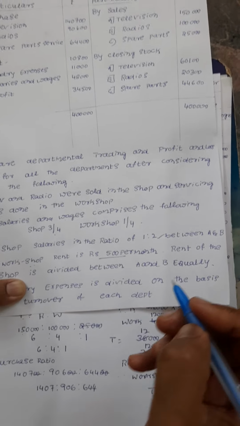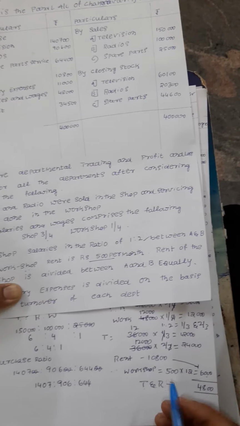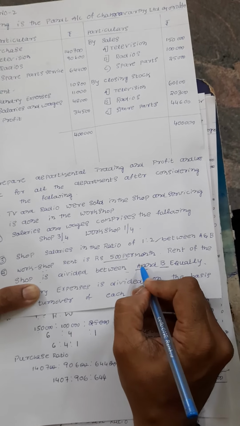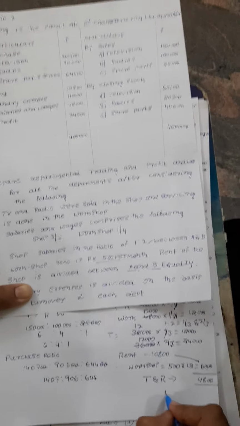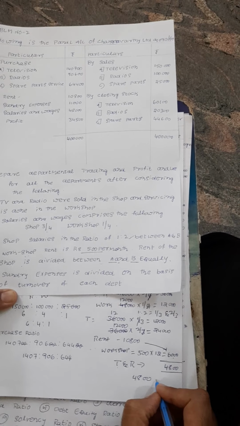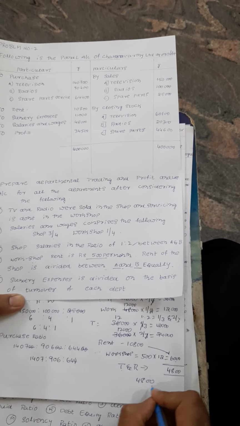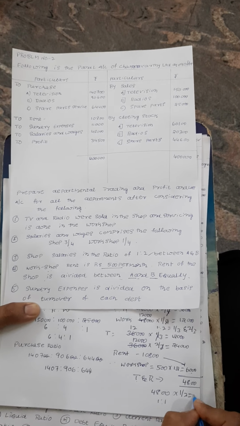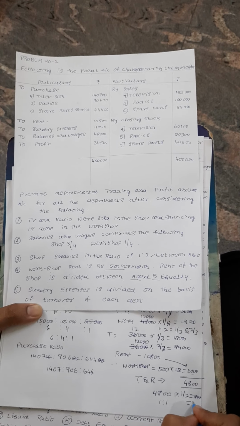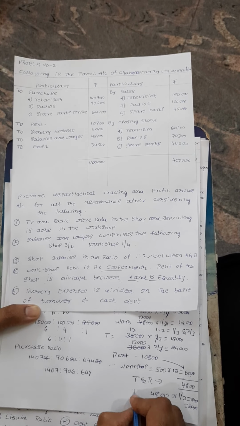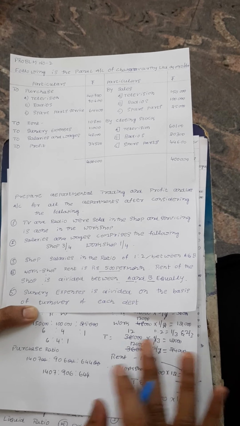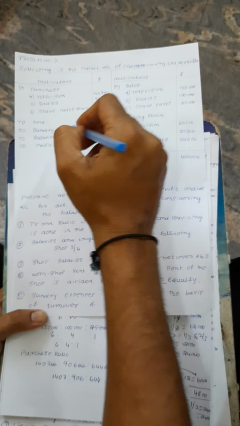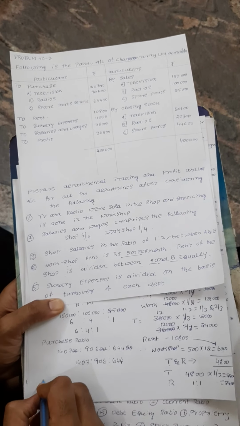So now we need to say in what ratio we are going to divide the T&R. Shop is divided between A and B. As I told you, A means television, B means radio. So now 4,800, that is equal ratio. Equal means 1:1. It means 1/2. So 2,400 and 2,400 both, television as well as radio, it is 2,400. Now all the allocation is done, rent, salary over.